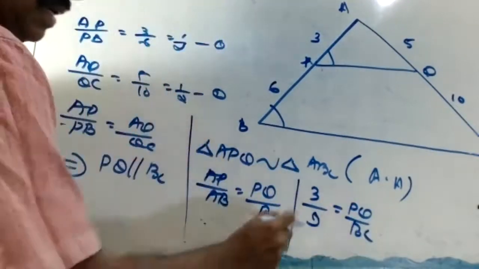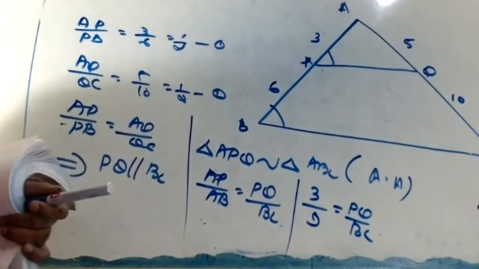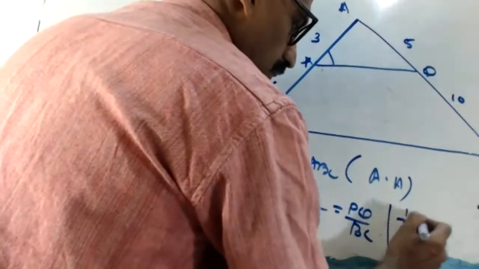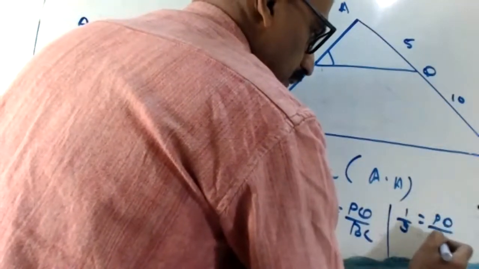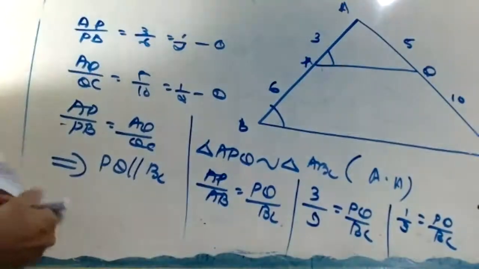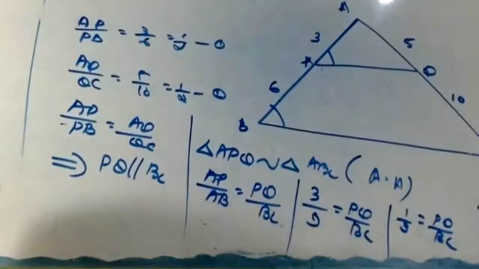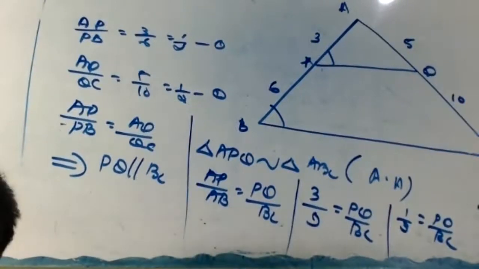So finish, 1 by 3. Okay, here 1 by 3 equal to PQ by BC. So BC equal to 3 PQ. Okay, right. Copy now. It's okay.